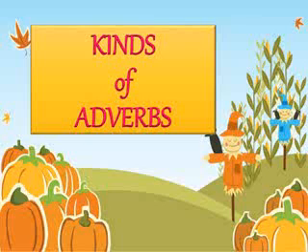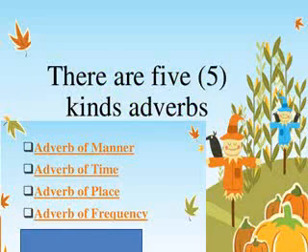Now we will learn about the kinds of adverbs. So basically, there are five kinds of adverbs. First is adverb of manner. Second is adverb of time. Third is adverb of place. Fourth is adverb of frequency.